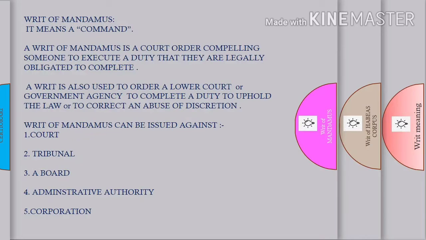Now what is the writ of mandamus? It means a command. A writ of mandamus is a court order compelling someone to execute a duty that they are legally obligated to complete. A writ is also used to order a lower court or government agency to complete a duty to uphold the law or to correct an abuse of discretion. Writ of mandamus can be issued against a court, tribunal, a board, administrative authority, and a corporation.